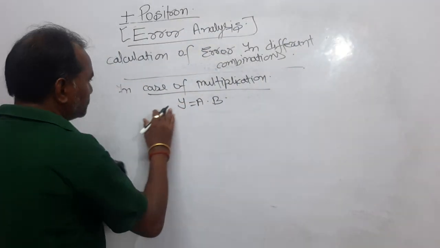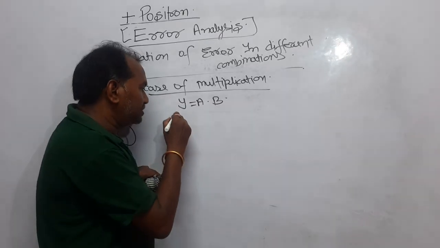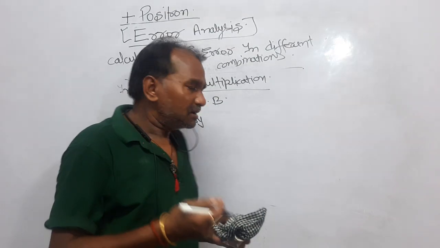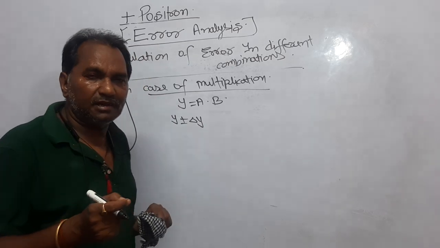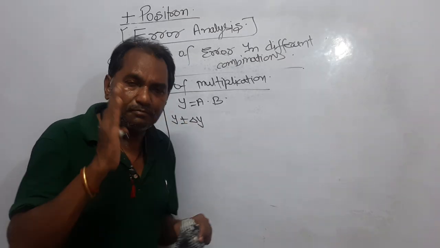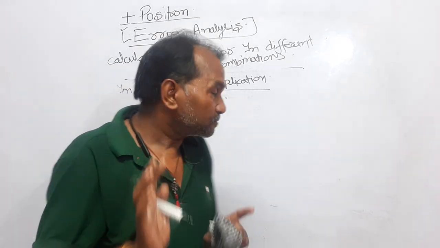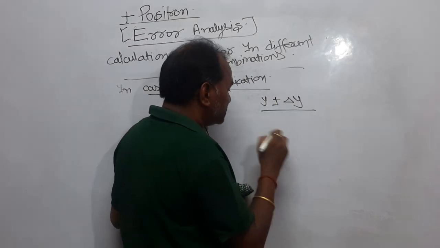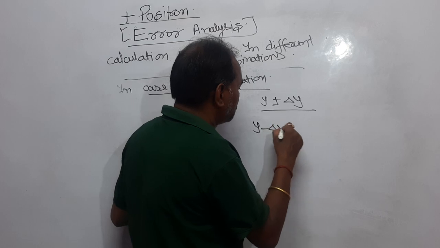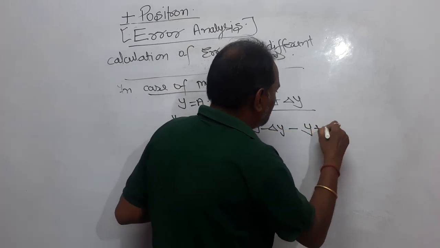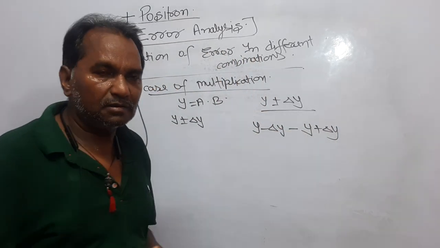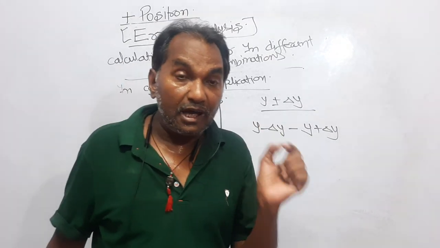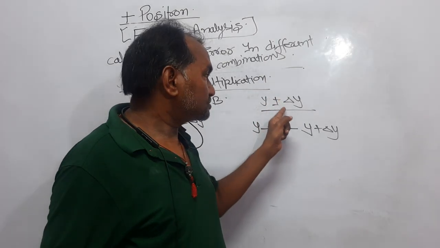So writing this value with the error, what becomes? Y you will write as y ± delta y. Plus minus means, if you consider the error, the result might be between y minus delta y and y plus delta y.